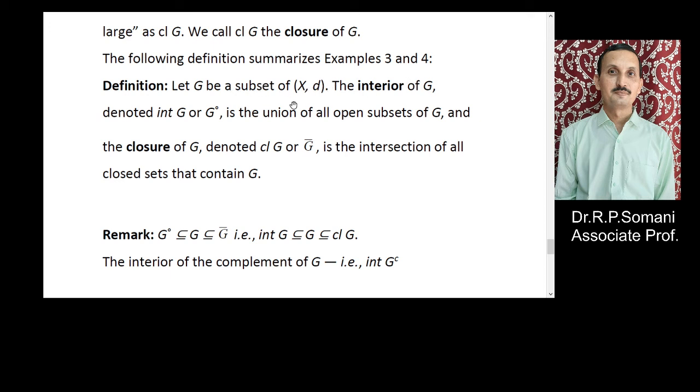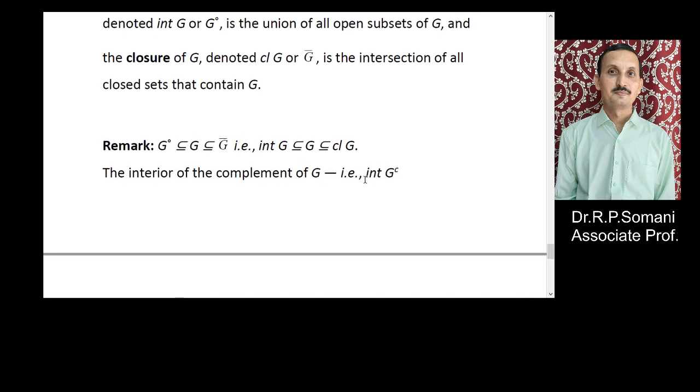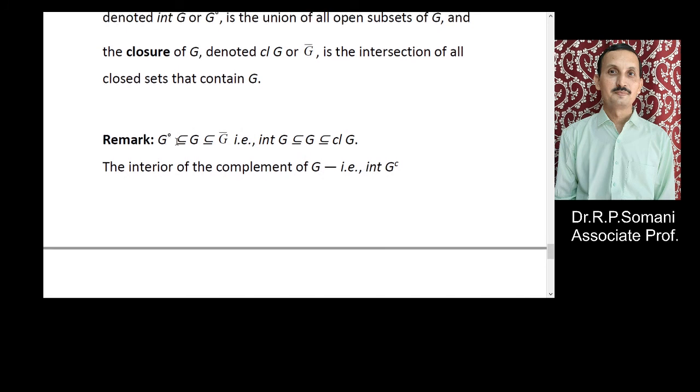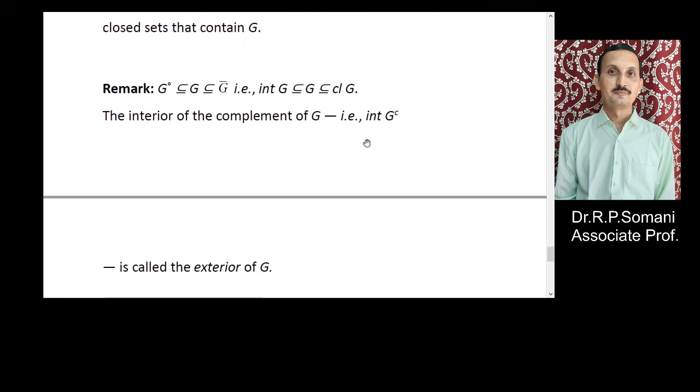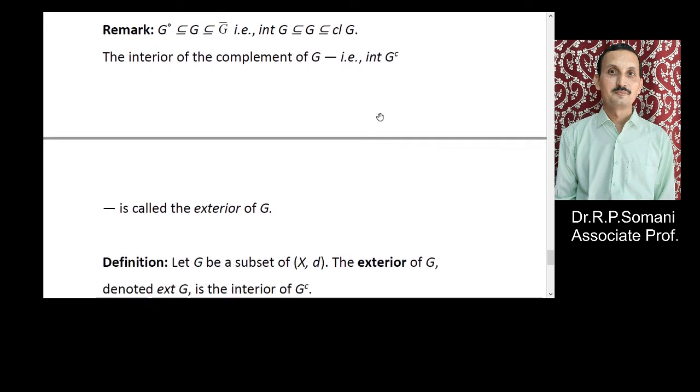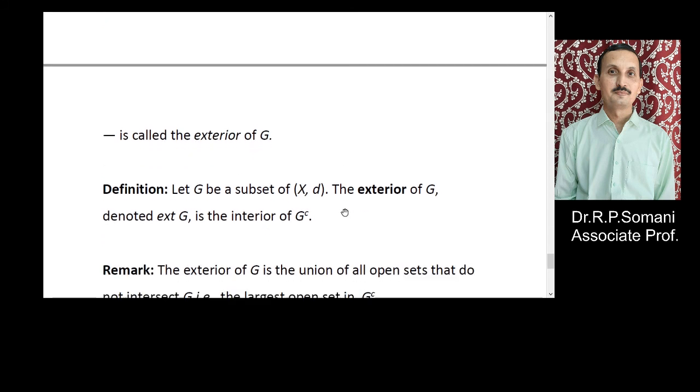Then the interior of G, denoted by INT G or G0, is the union of all open subsets of G, and the closure of G, denoted by CL G or G bar, is the intersection of all closed sets that contain G. Here we can easily see that the interior of G is a subset of G, which is a subset of the closure of G. The interior of the complement of G, interior of G complement, is called the exterior of G. So we are defining here the exterior.